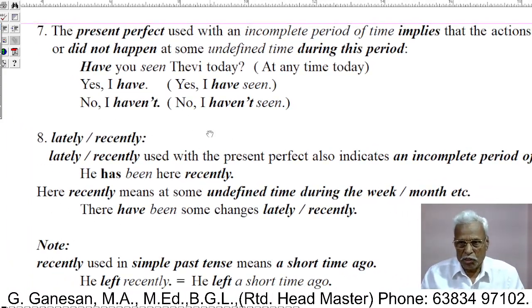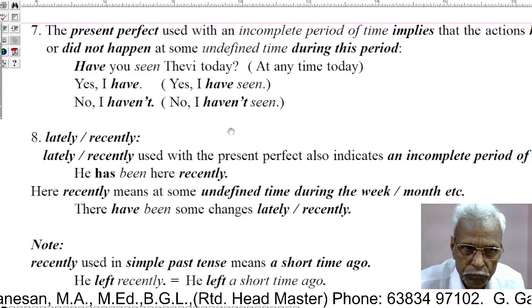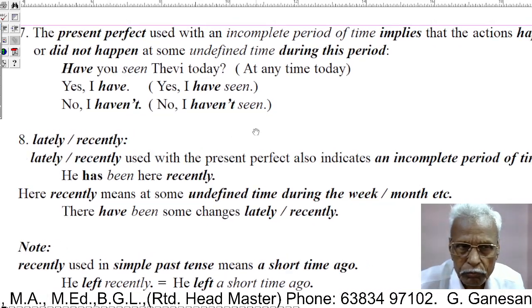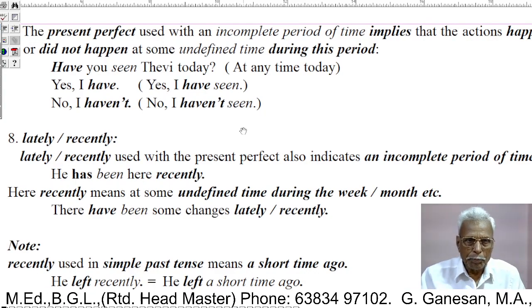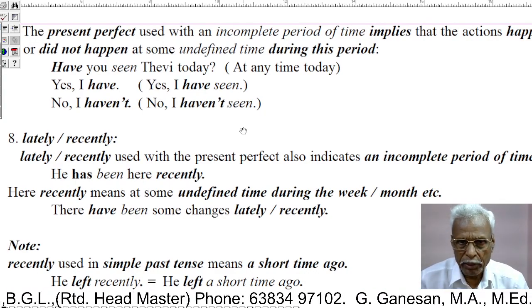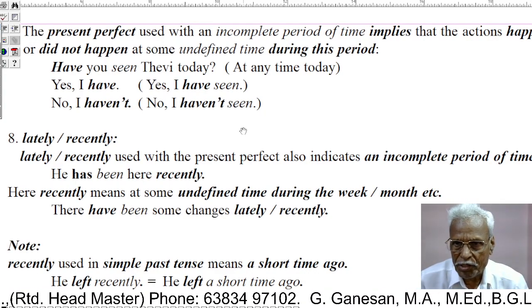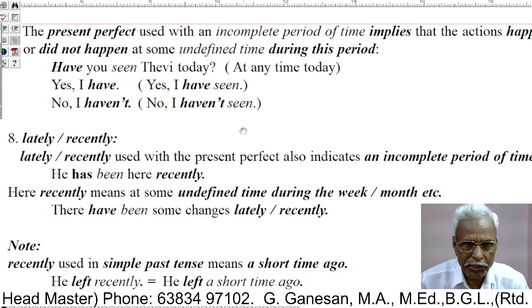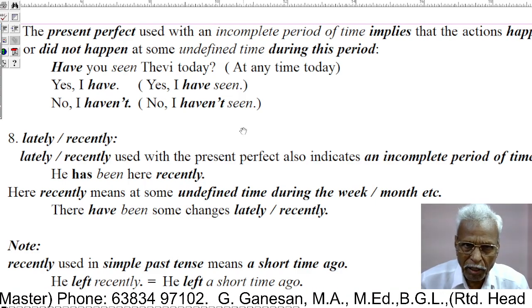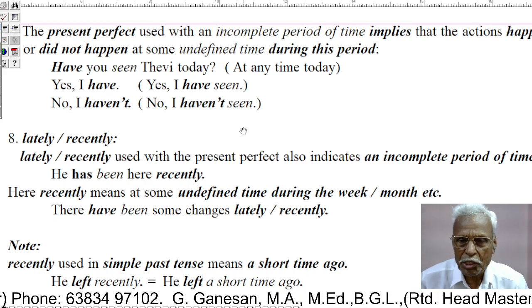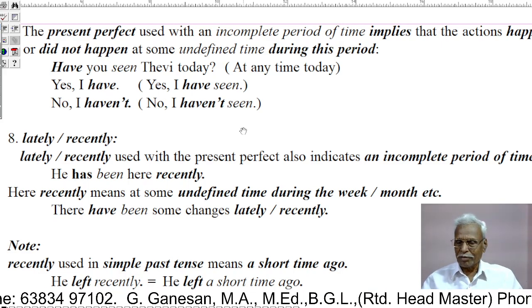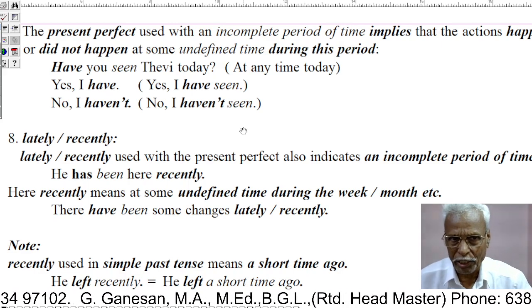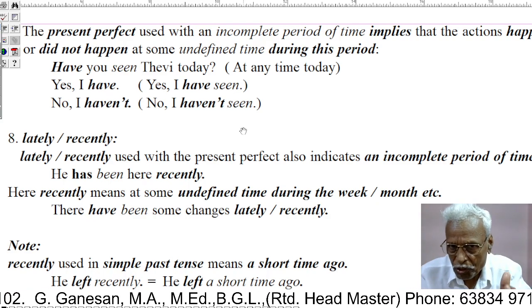Then, let us see the 7th use. The present perfect used with an incomplete period of time implies that the action happened or did not happen at some undefined time during this period. See what is told here? What message is given here?